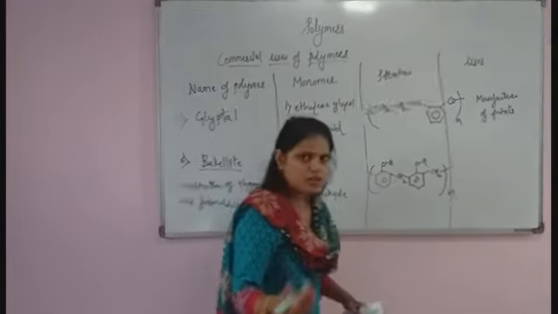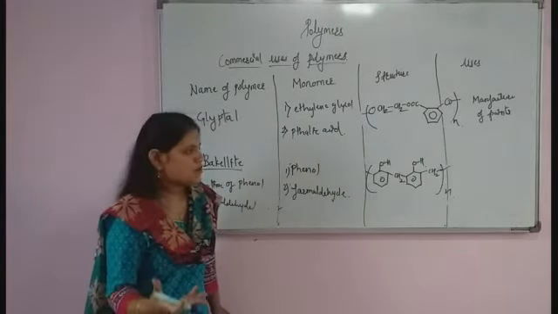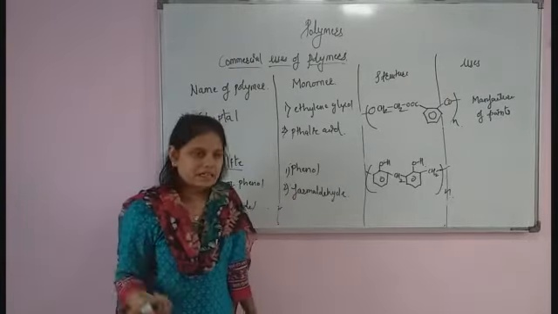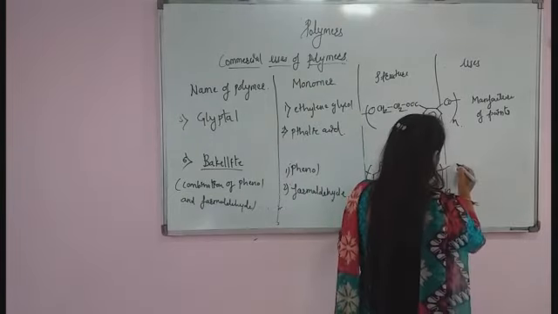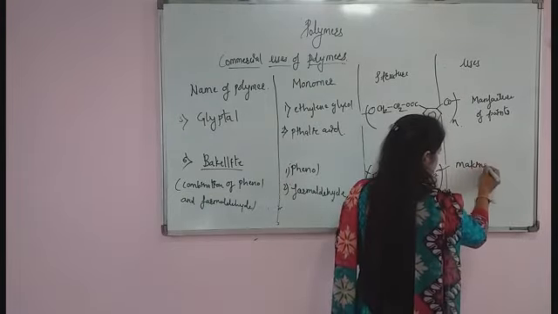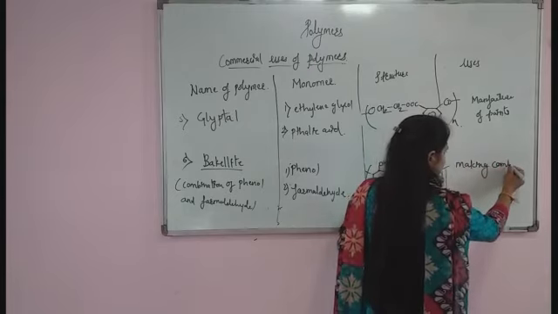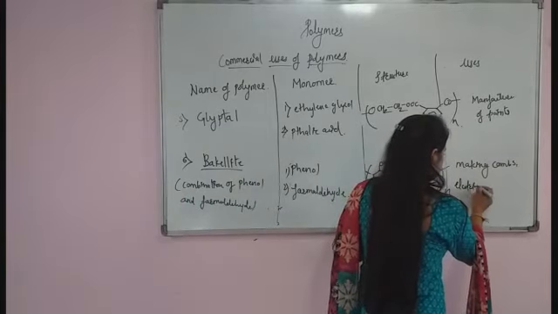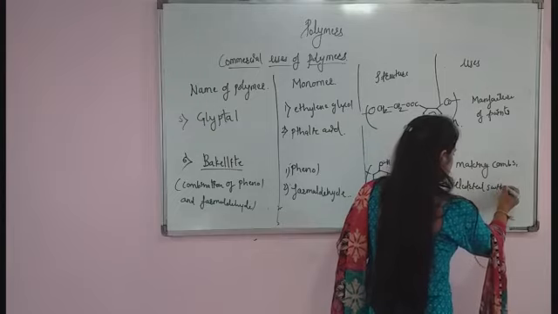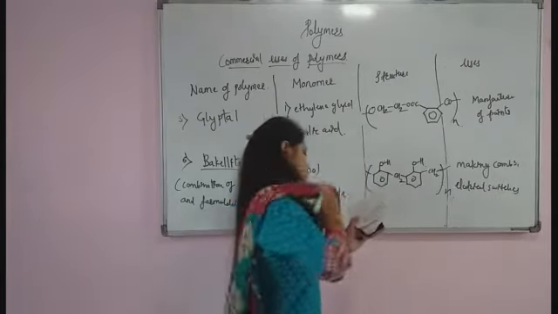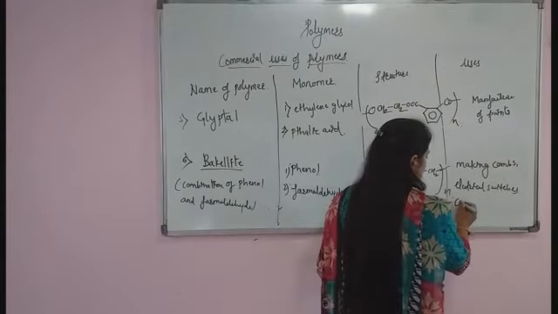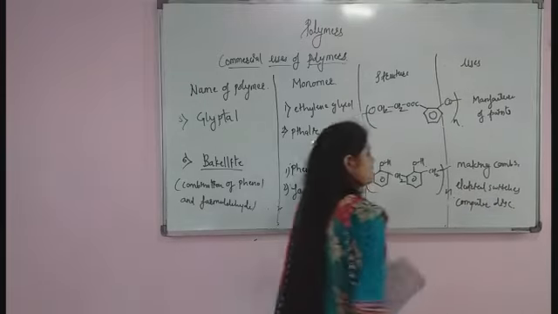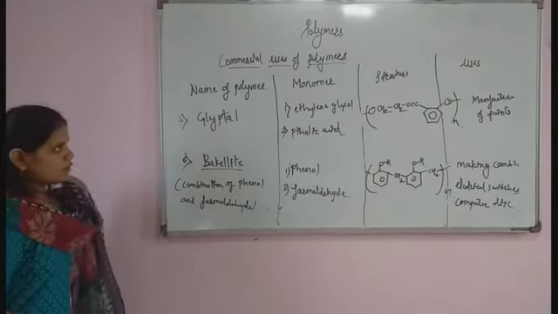Bakelite is used for the manufacture of combs. It is also used to make electrical switches, and also it is used to make computer disks.